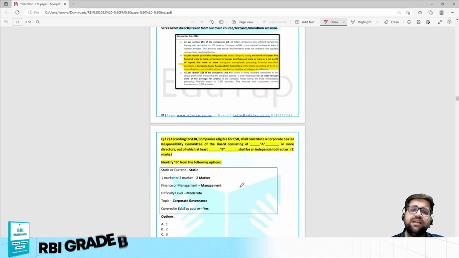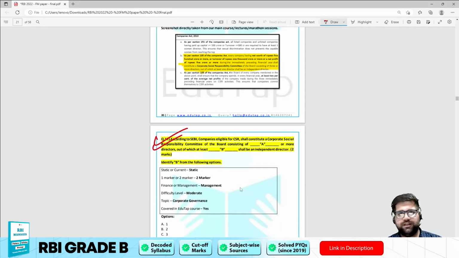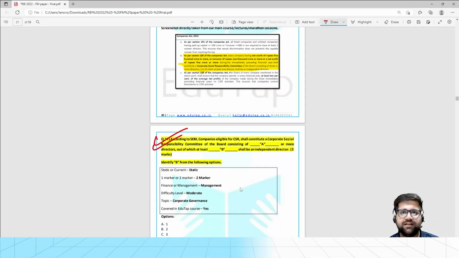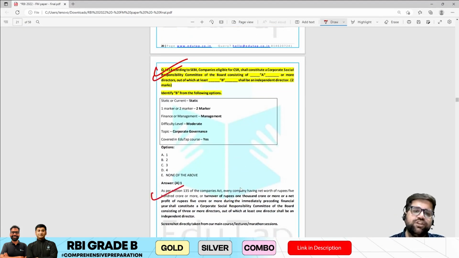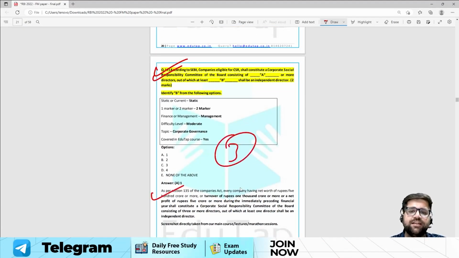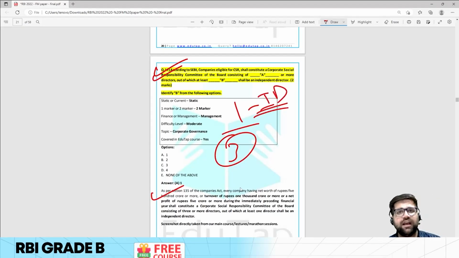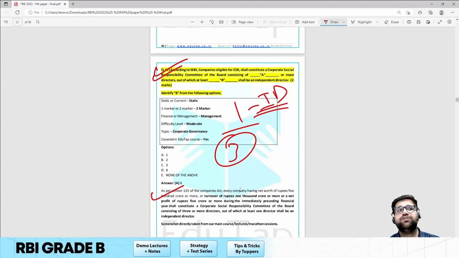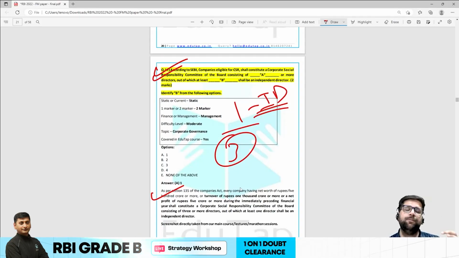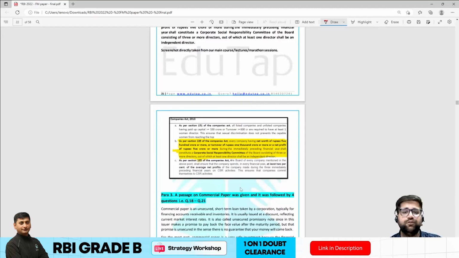Now moving on the same lines, question 17 asks how many independent directors should be there. First they asked you the number of directors, and then they asked you the number of independent directors. So the answer to this question will be 1, because there should be 3 directors, out of which 1 should be an independent director. You have to understand how they are making different questions based on some very popular laws and events going on in Indian corporate governance, the Indian financial markets, as well as the world. This is really crucial to understand.